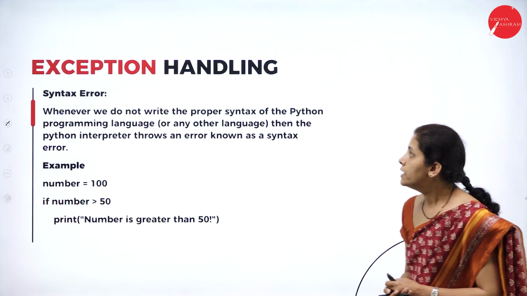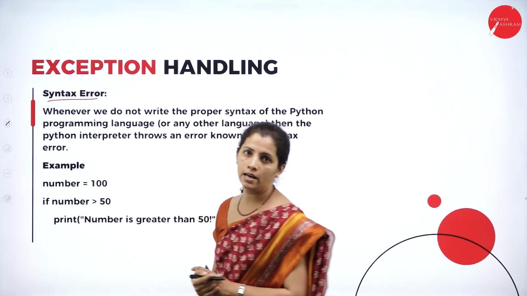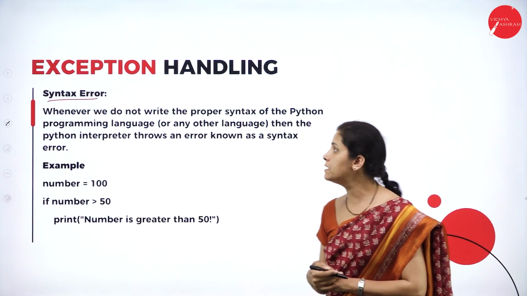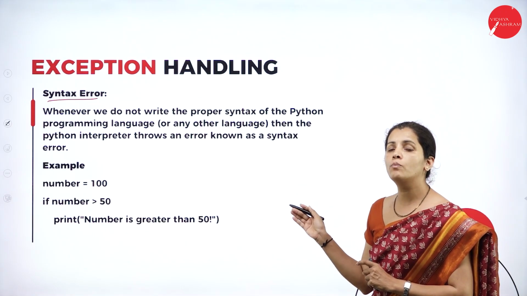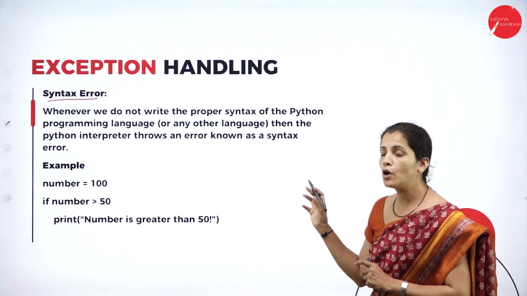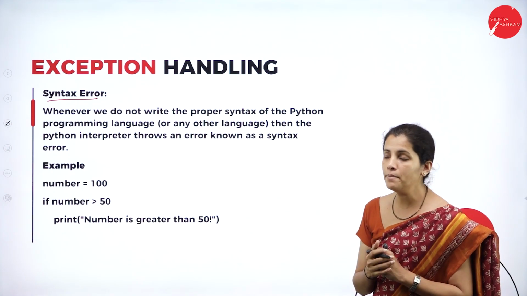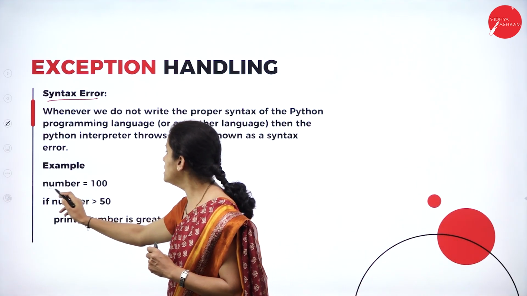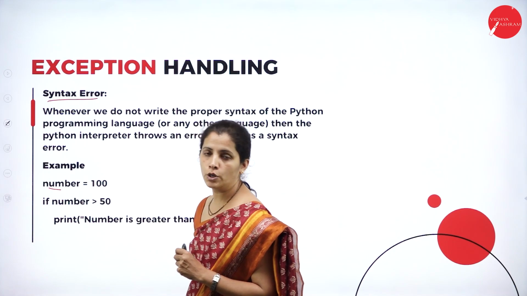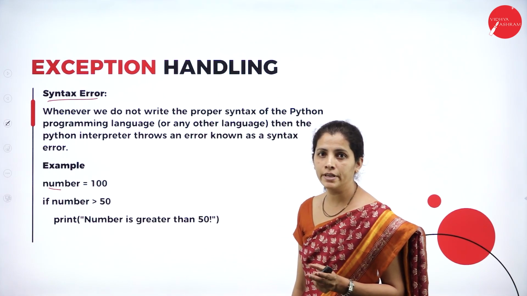Now, if I consider error, the syntax error. So syntax in the sense what? If I want to write any program, I want to follow the proper syntax. Okay, and if I miss the syntax, see here, I have written number equal to 100 and if number greater than 50.